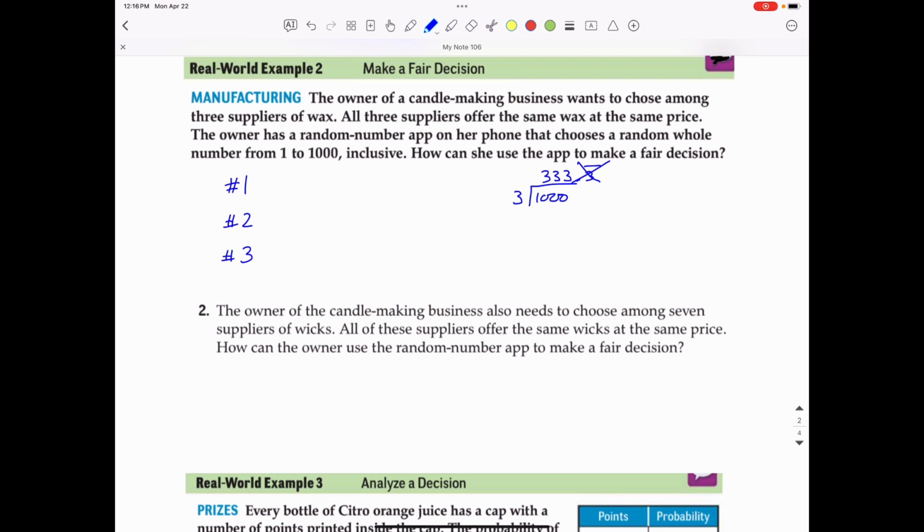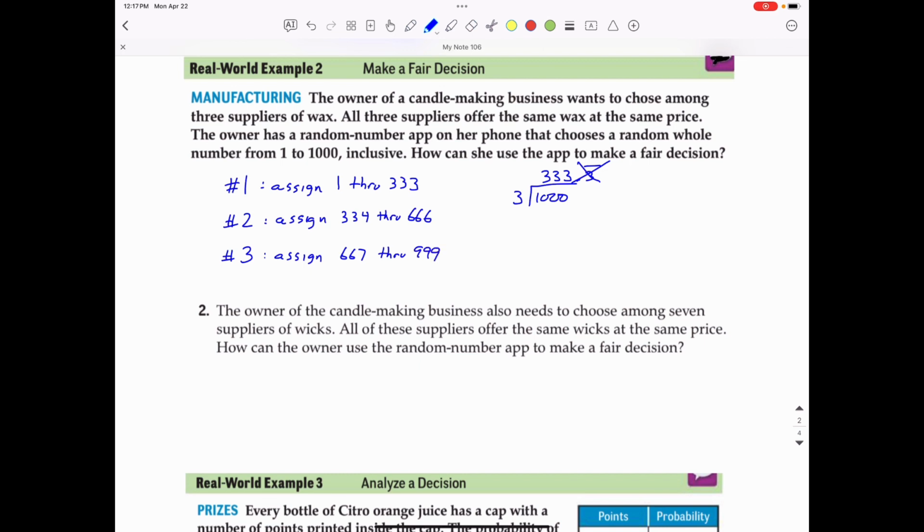So for supplier number 1, I'm going to assign the numbers 1 through 333. For supplier 2, we will assign numbers 334 through 666. And for supplier 3, we can assign numbers 667 through 999.